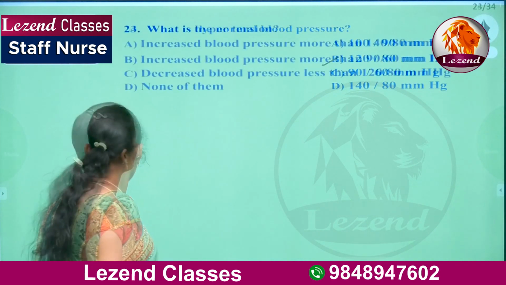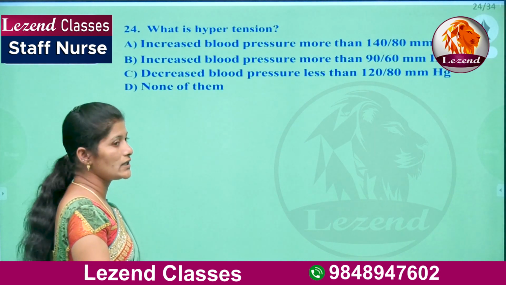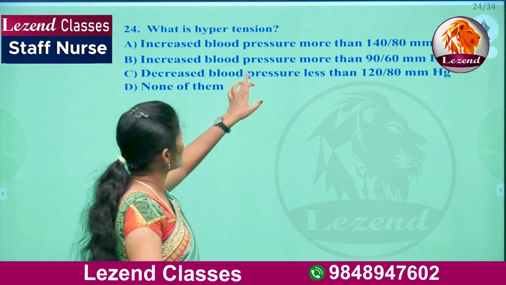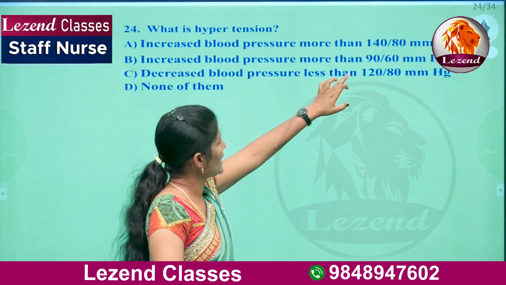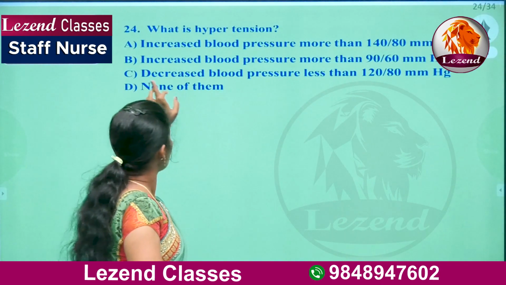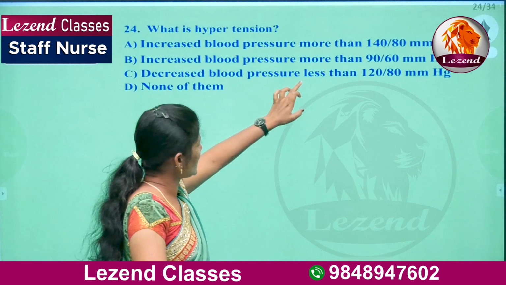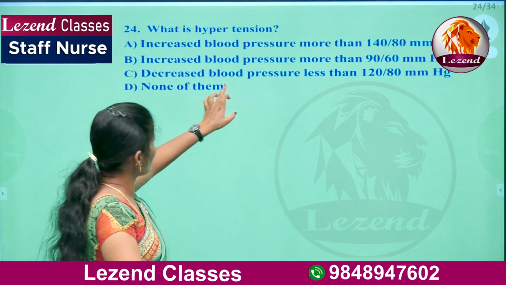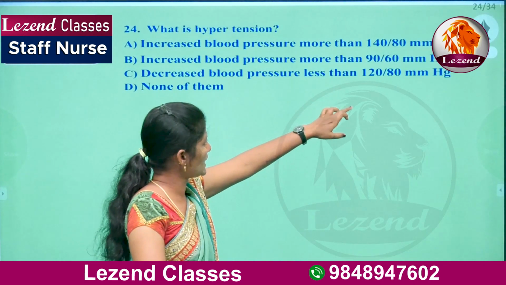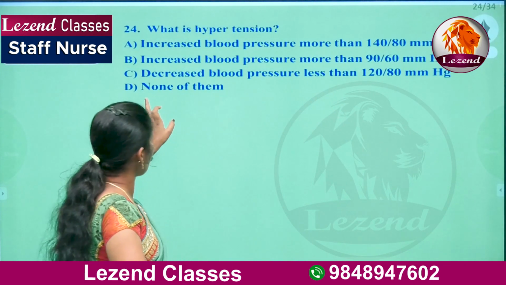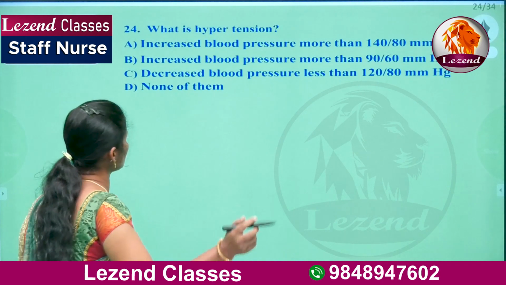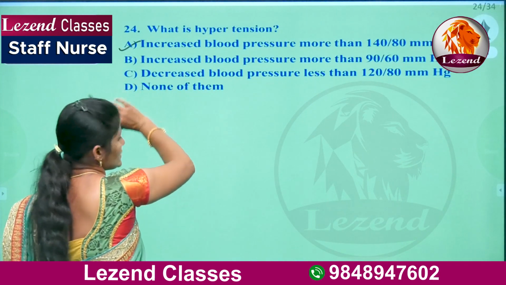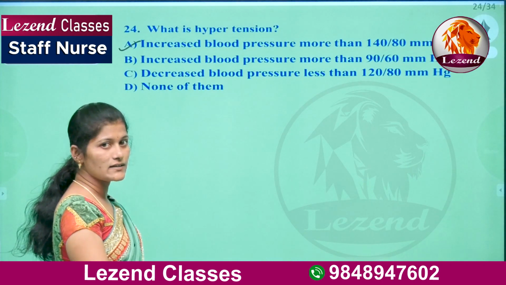Next question. What is hypertension? What is meant by hypertension? Increased blood pressure more than 140 by 80 mm of Hg, increased blood pressure more than 90 by 60 mm of Hg, decreased blood pressure less than 120 by 80 mm of Hg, or none of them. So here hypertension is increased blood pressure more than 140 by 80. So here A is the right answer.